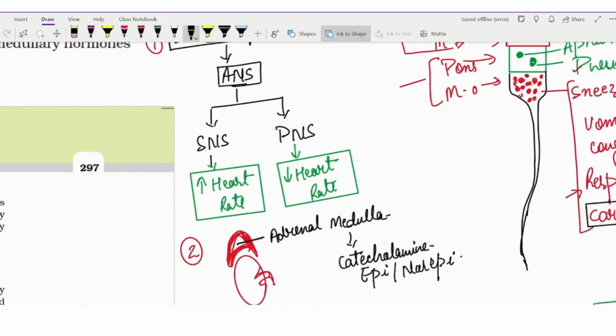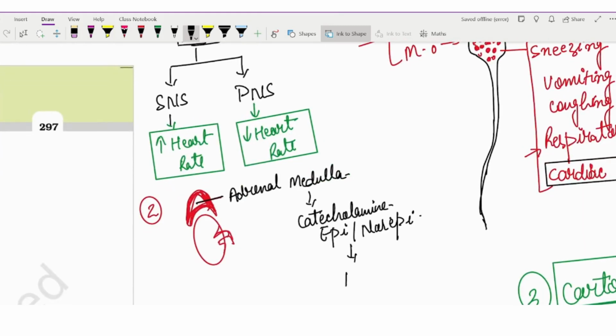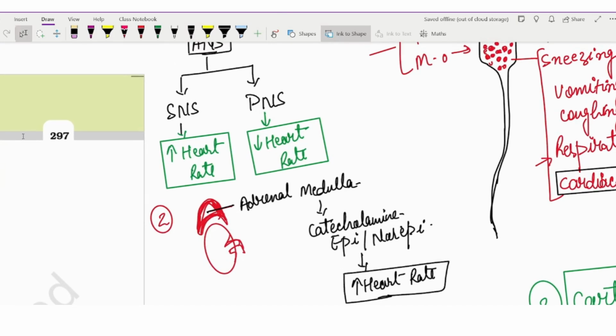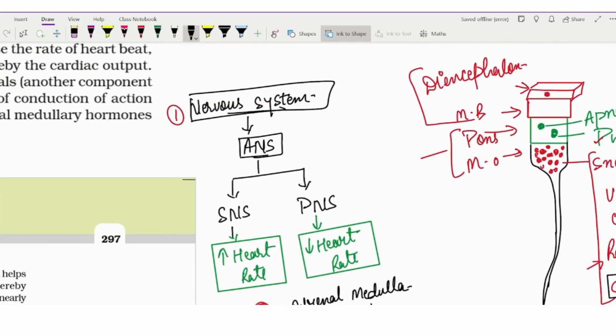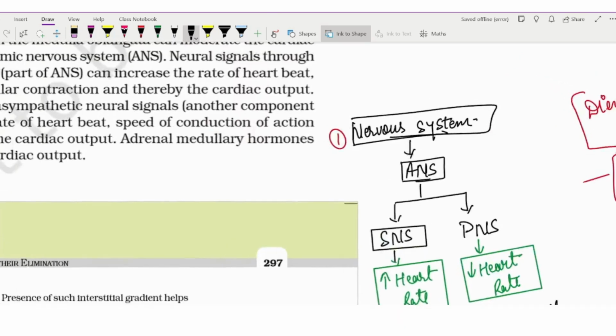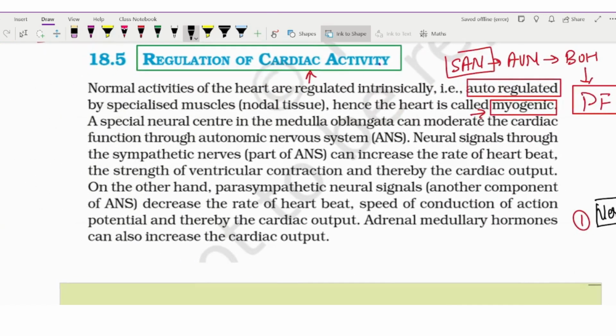Norepinephrine. Okay, so these two are actually responsible for the increase in heart rate. If we see, epinephrine and norepinephrine are actually responsible for the heart rate. So these are the two terms: one is the catecholamine, which is increasing the heart rate, and another is the sympathetic nervous system, part of the autonomic nervous system. So they are actually increasing the heart rate.